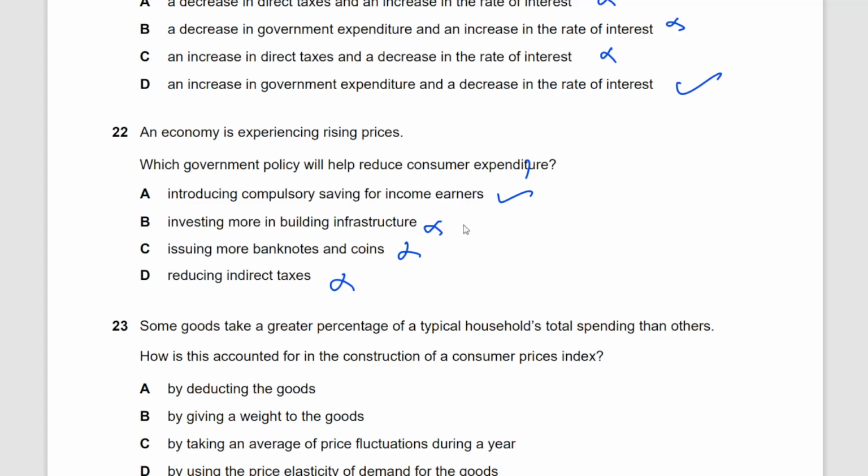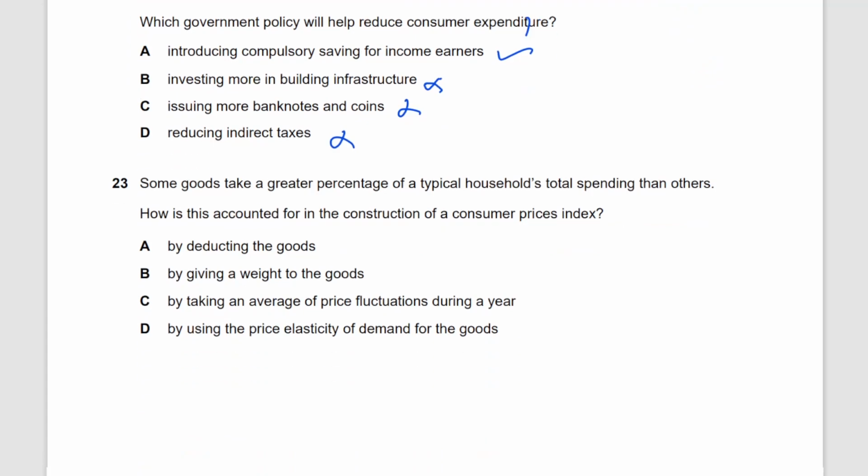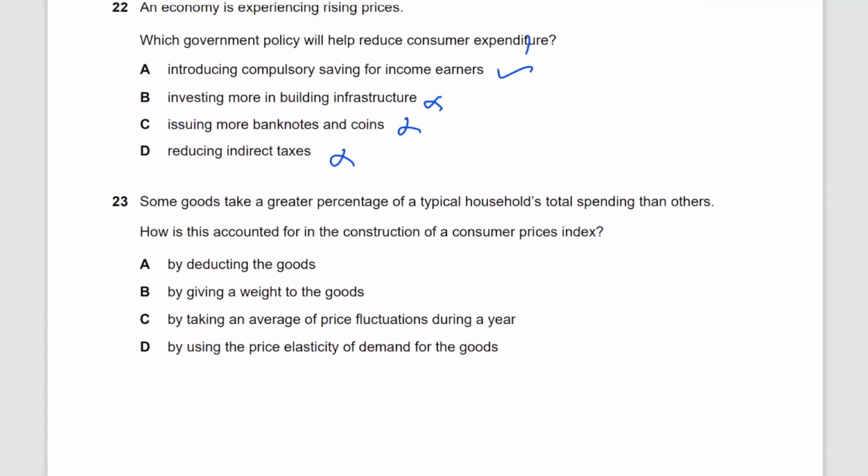There are such schemes on part of the government which deduct some of the incomes directly and put them into savings, which are paid out later after they retire. So yeah, there are these kind of policies in some developed economies, not everywhere, of course. But this can be an effective way to reduce the consumer expenditure.